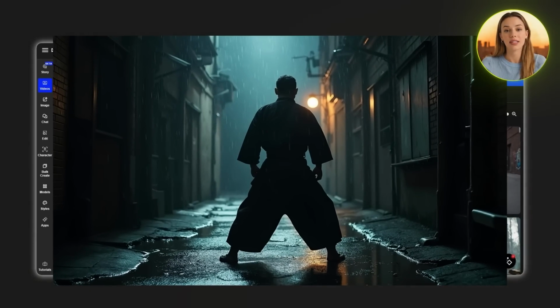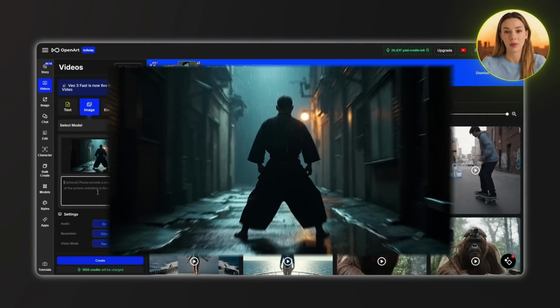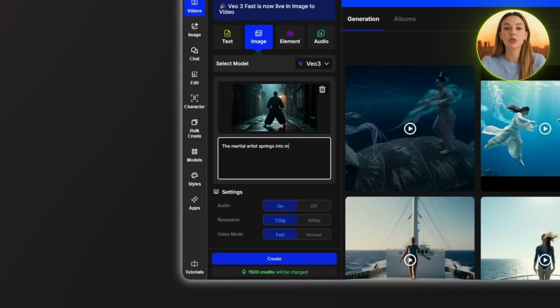Now, I actually want to try and compare image to video on all three tools and see if the results are any different than before, as this is one of the main Wan 2.2 features. First up, I have an image of a martial artist in a rainy alley, and I'm prompting it with, the martial artist springs into motion with a spinning roundhouse kick, landing softly before sliding into a low, sweeping leg move. He finishes with a sharp forward stance, rain cascading from his outstretched arms as he freezes in control.